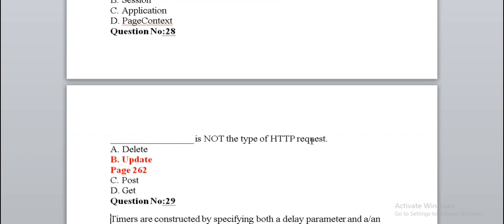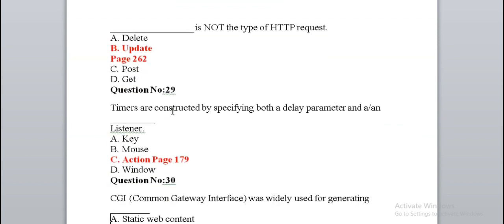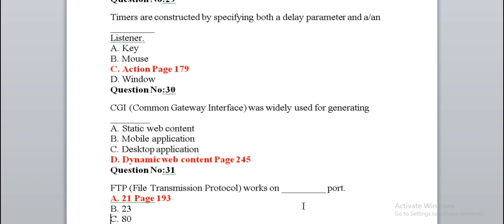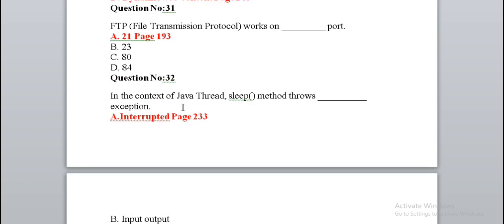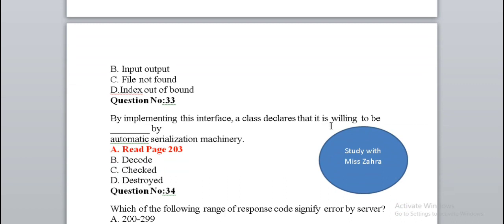Dash is not the type of HTTP request. Timers are constructed by specifying both a delay parameter and a dash action. CGI was widely used for generating dynamic web content. FTP, file transfer protocol, works on dash port: port 21. In the context of Java, the thread sleep method throws InterruptedException. By implementing this interface, a class declares that it is willing to be dashed by automatic serialization machinery.